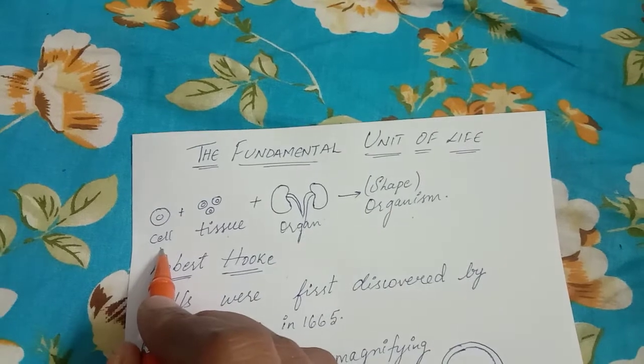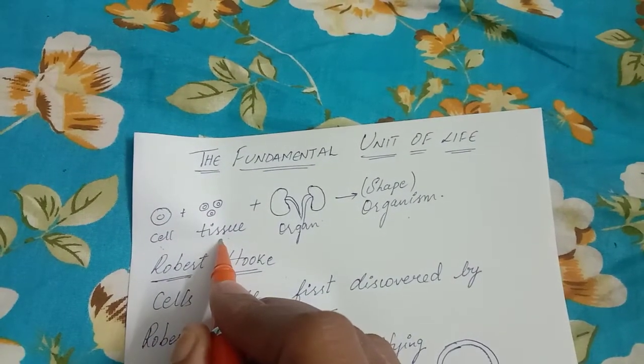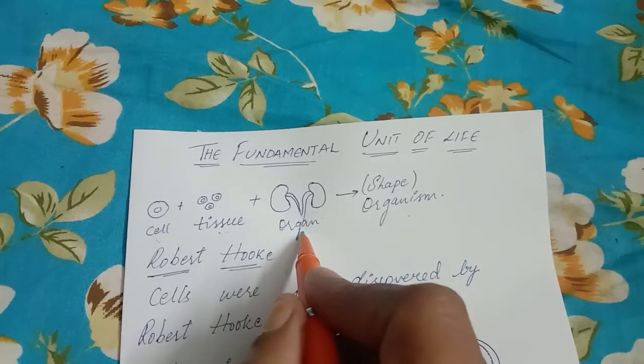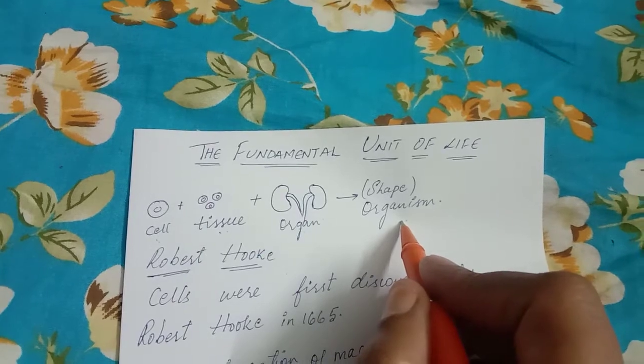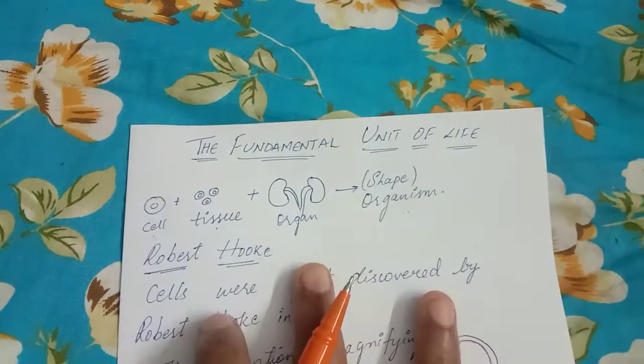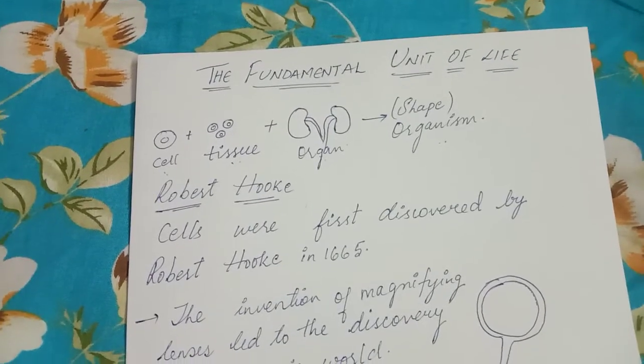A cell, which is the first priority, is given, and a group of cells together forms a tissue. A group of tissues forms an organ, and the organs together create an organism. So this is the basic point of life. How does life start?